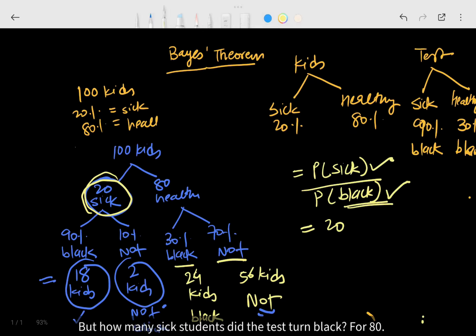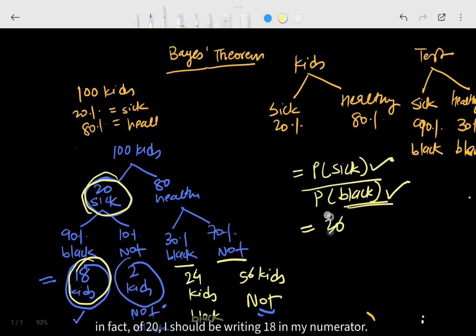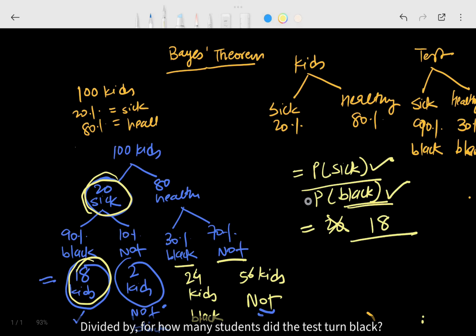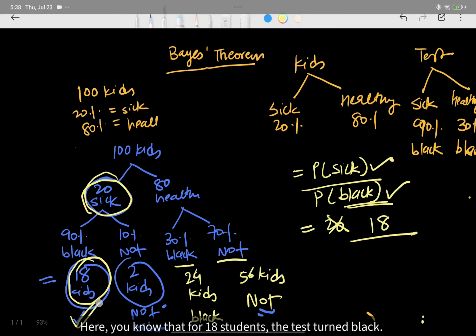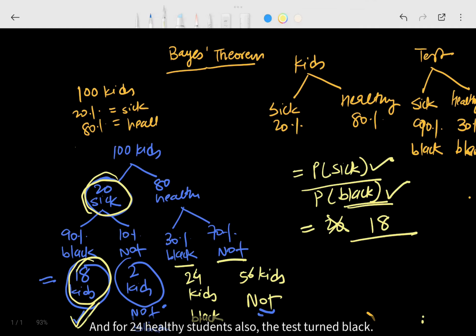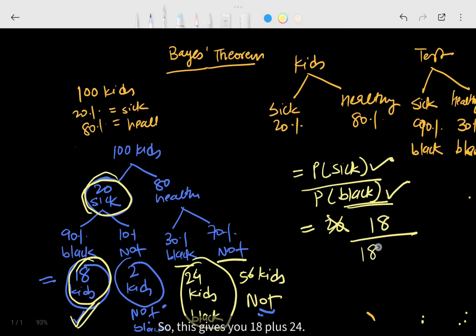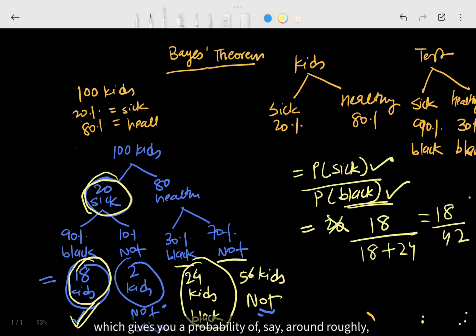For how many students did the test turn black? For 18 kids. So, in fact of 20, I should be writing 18 as my numerator, divided by, for how many students did the test turn black? Here you know that for 18 students the test turned black, and for 24 healthy students also the test turned black. So this gives you 18 plus 24. It gives me 18 by 42, which gives you a probability of roughly 43%.